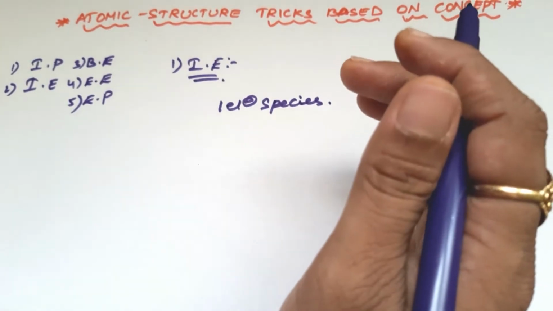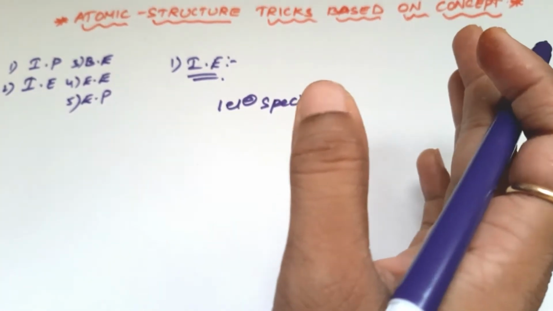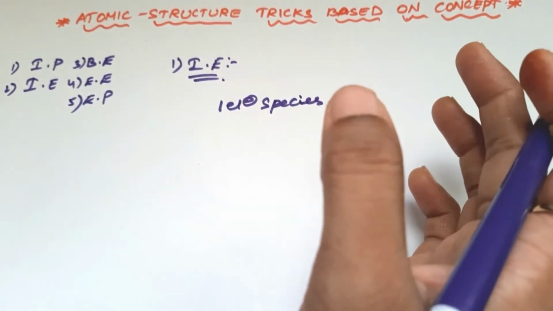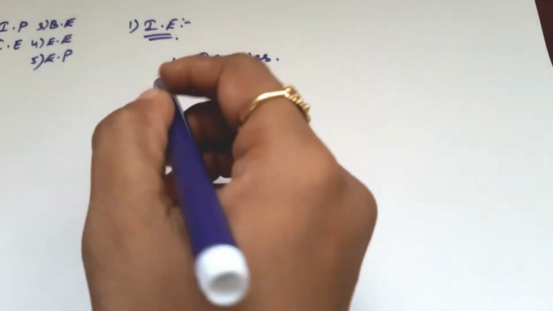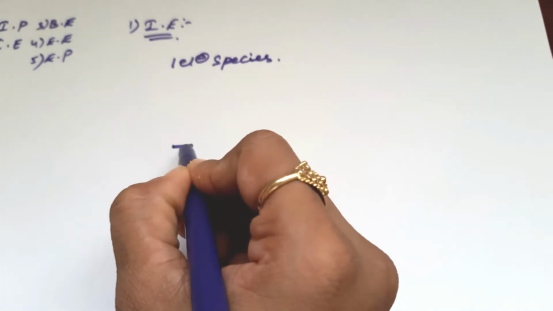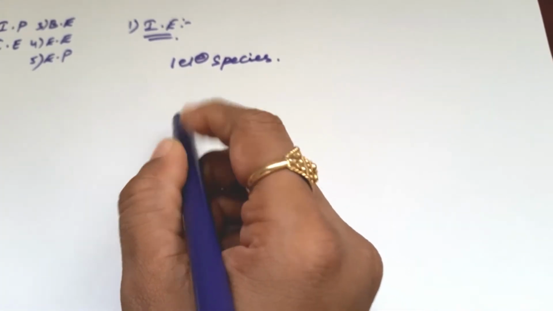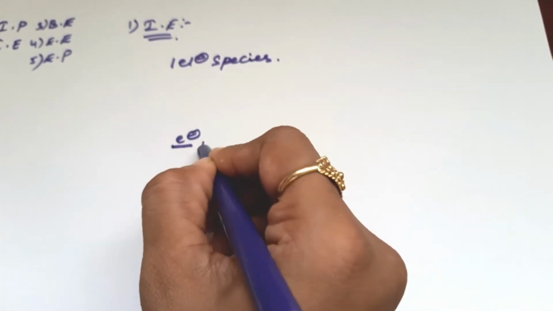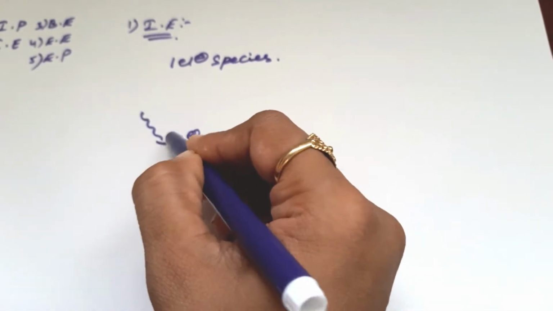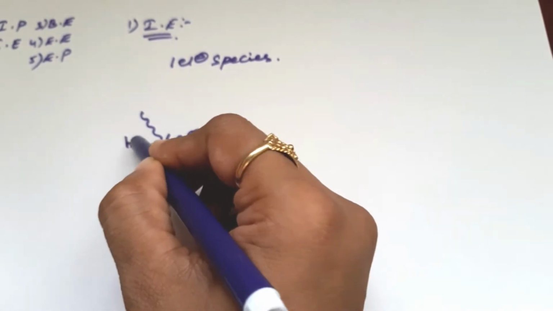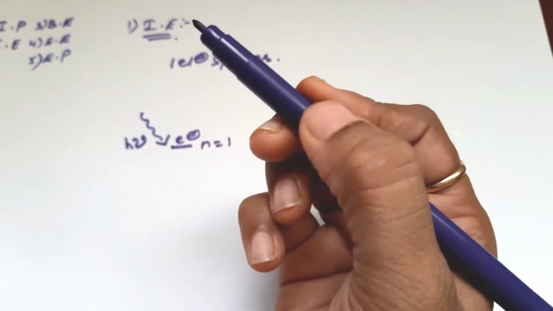Based on Bohr's model, consider an electron present here, for example at n equal to 1. We give some amount of energy to this electron in the form of photons.